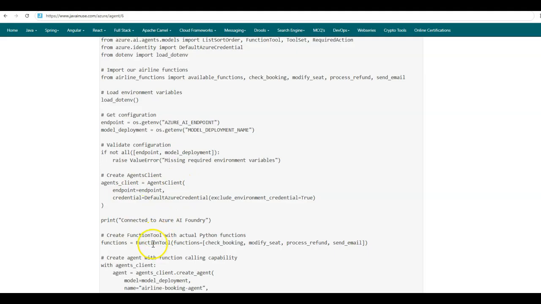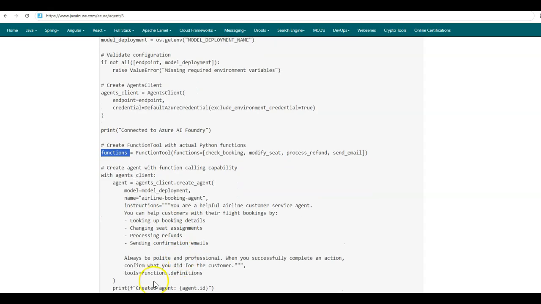Next, we'll be making use of the function tool. So to this function tool, we pass the Python functions for which we want the function definitions. So here we get the functions, and this functions object has the function definitions which are later passed to the agent or the LLM. Next, using the agents client, we create a new agent.